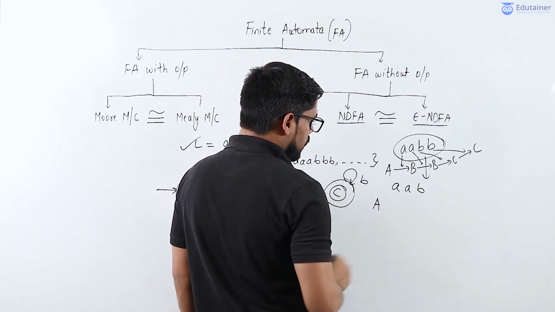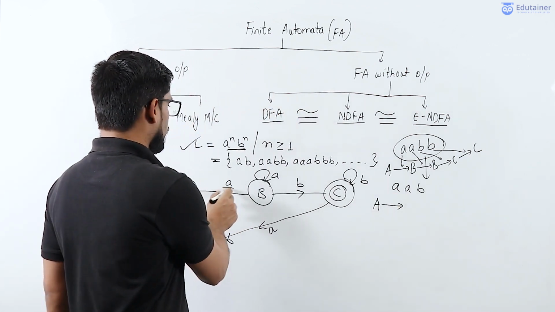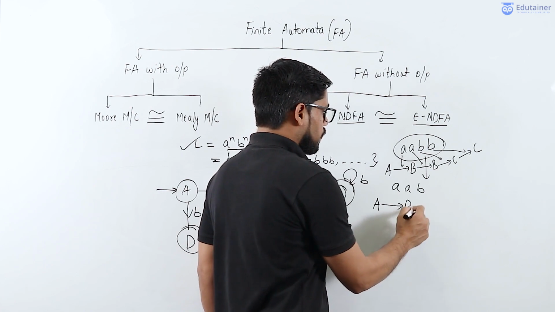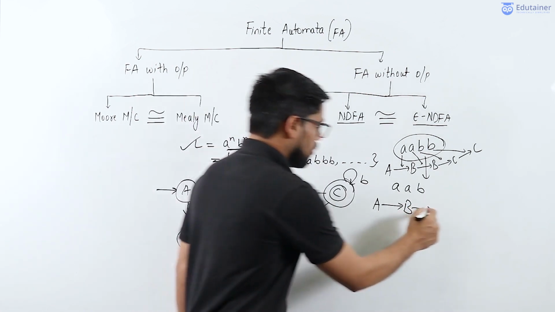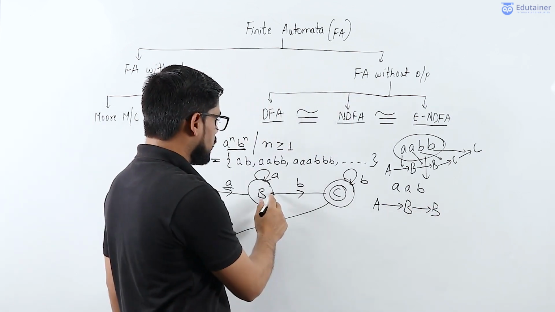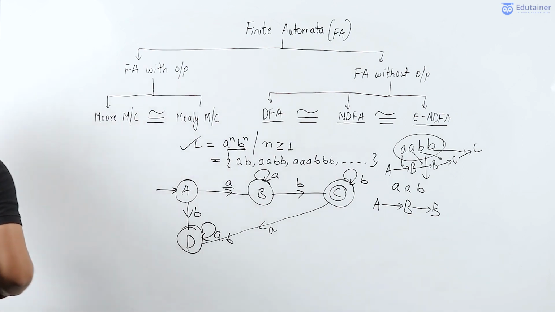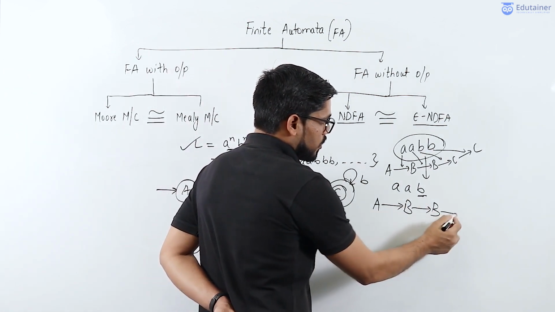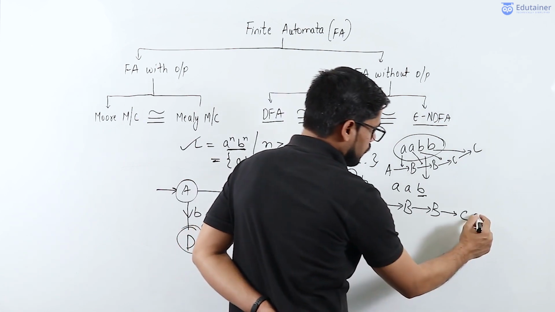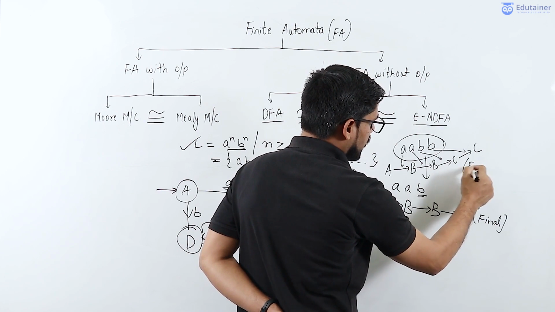So starting from initial state A, if A is seeing input alphabet small a, it will go to the state capital B. B on seeing input alphabet small a will go to the state capital B itself, and B on seeing input alphabet b will go to the state capital C. Here also we reach the final state.